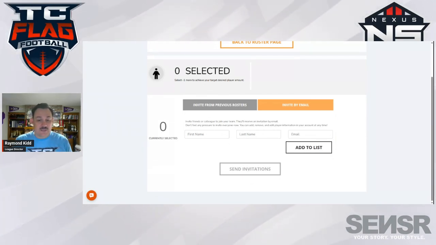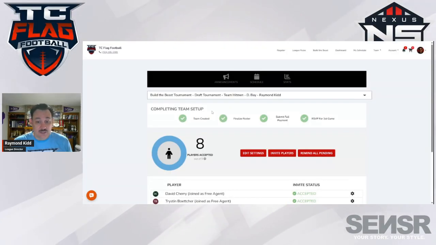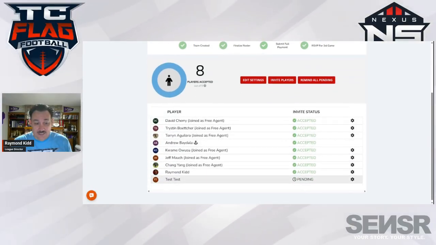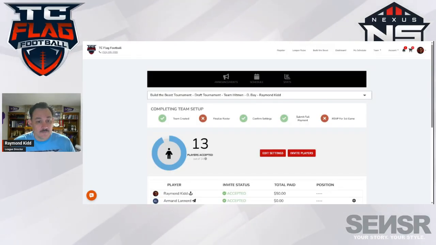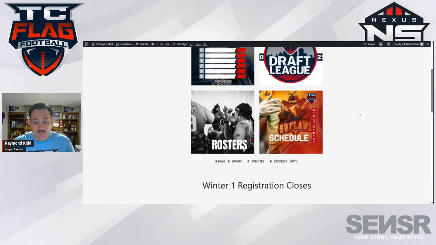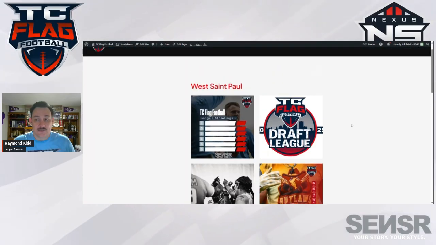They must receive the email and then acknowledge that they've accepted being on the team. It will put the player on your team, but it will show here that they have not accepted the invitation. It will say pending. So that's an example of one that I did earlier today. I hope that helps team captains in understanding how to do that with their roster.